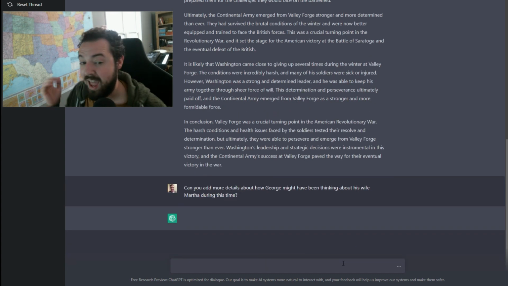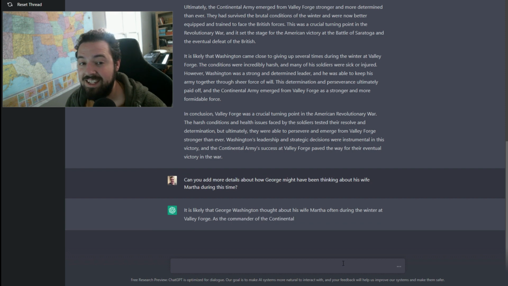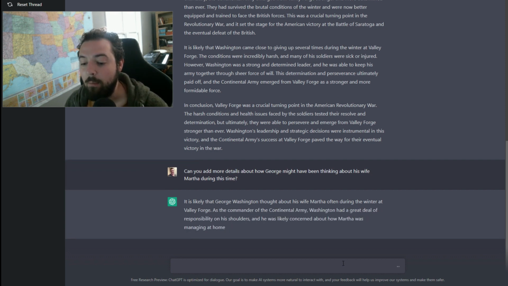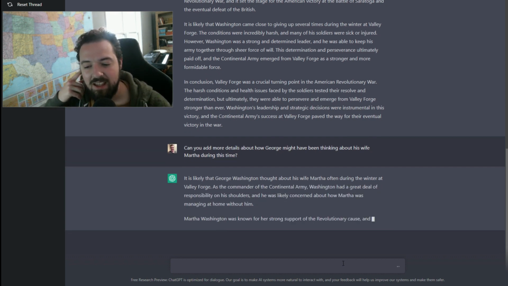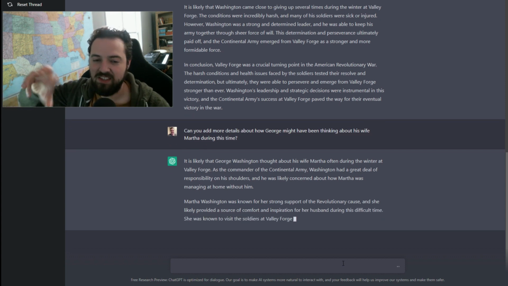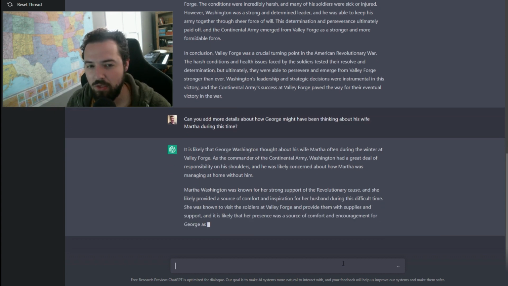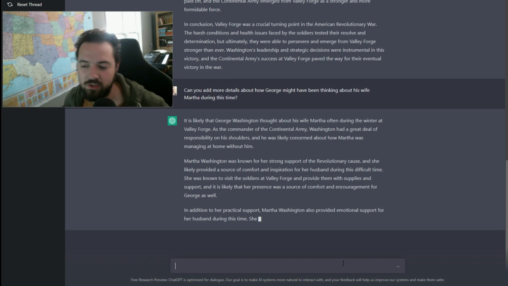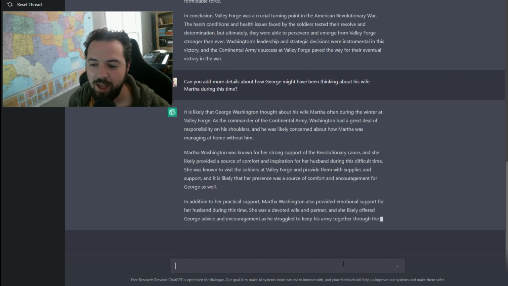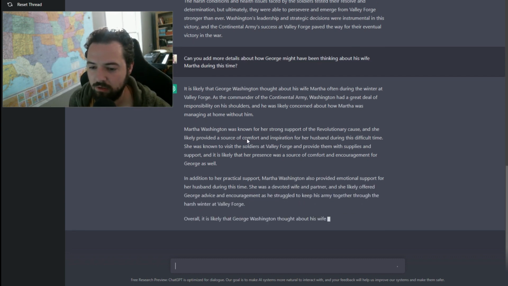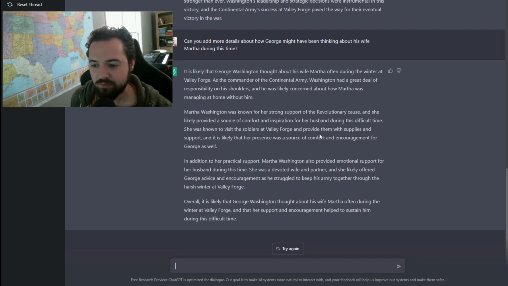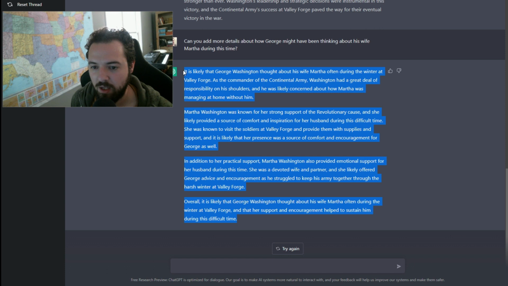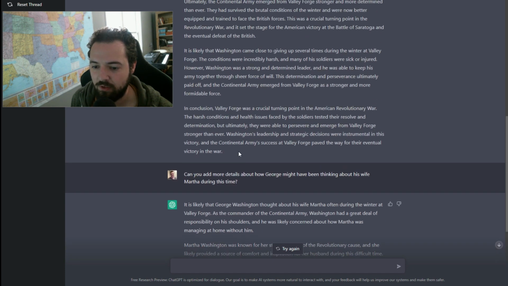All right, so let's see if we can get the AI to add in that stuff about Martha inside the essay as a whole, and make it themed a little bit more about Martha. So it's already talking a little bit about how Martha had strong support for the revolutionary cause and all this different stuff. So we could actually take this bit right here and work it into our essay. But let's take this first bit right here.